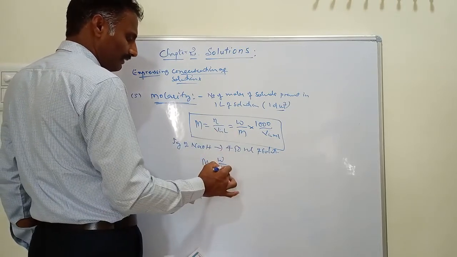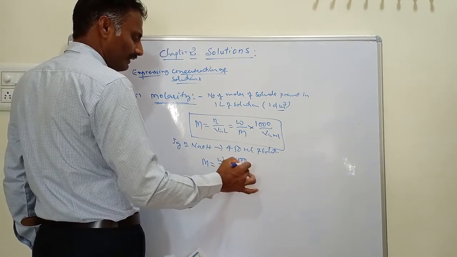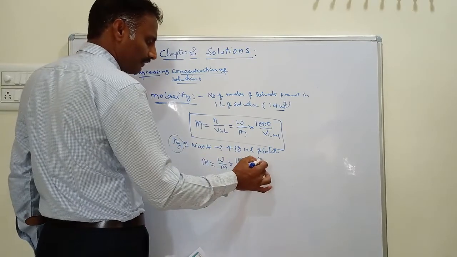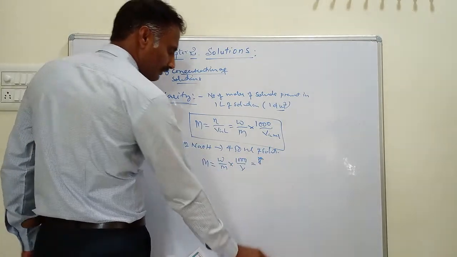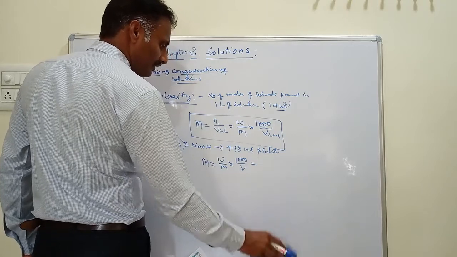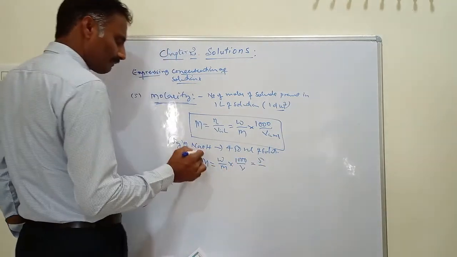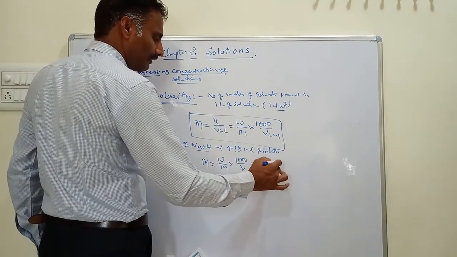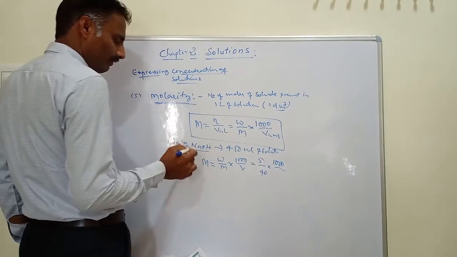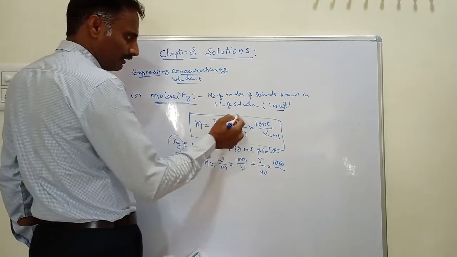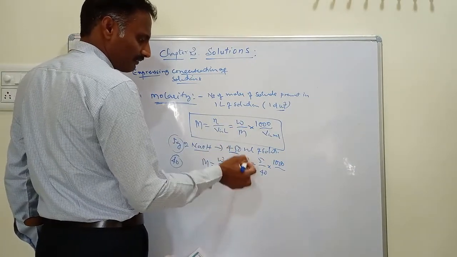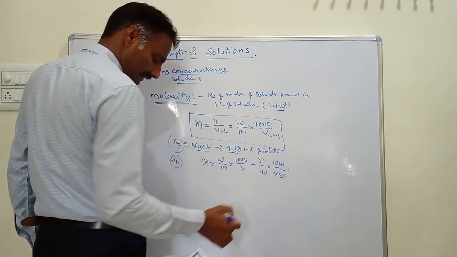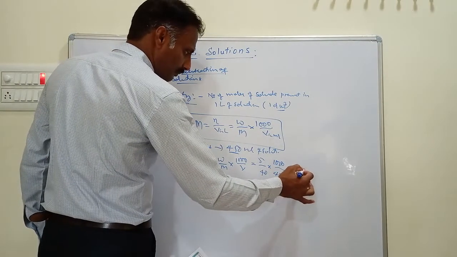Molarity equals weight by molecular mass into 1000 by V. What is the weight here? Weight equals 5 grams of NaOH. The molecular mass of NaOH is 40, into 1000, and the volume of solution is 450 ml. On simplification you will get the molarity value.